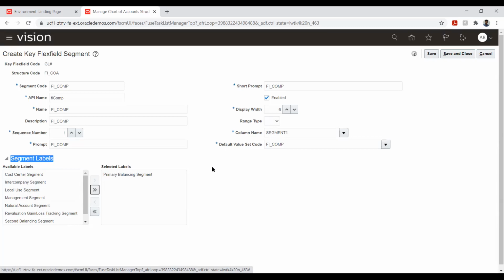Those segments we call balancing segments, or mostly the company segment. It is not mandatory that we assign it only to the company. We can assign it even to projects. That is based on the company requirement. Okay, so I have assigned it. I'll just say save.